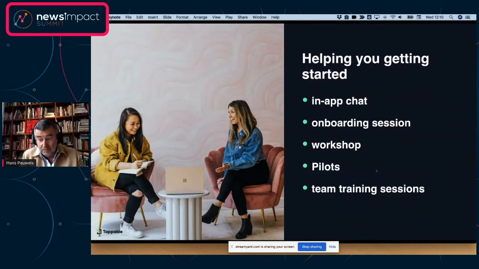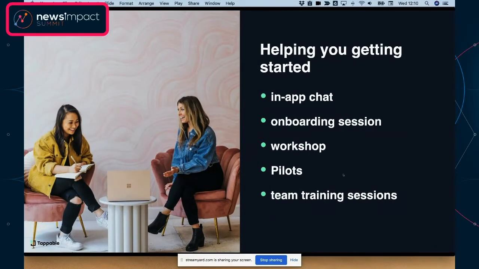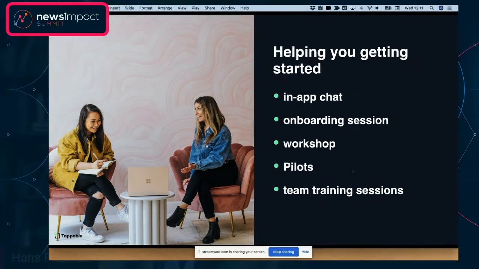Of course, we're very happy to help you get started. In the tool that I'll be showing you later on, there is an in-app chat. We organize onboarding sessions to get people understanding how to use the tool. We do workshops, in-depth workshops. We set up pilots with customers, and really measure and set up the objectives and the metrics and where we want to go, and timelines, etc. We also do team training sessions for your staff.